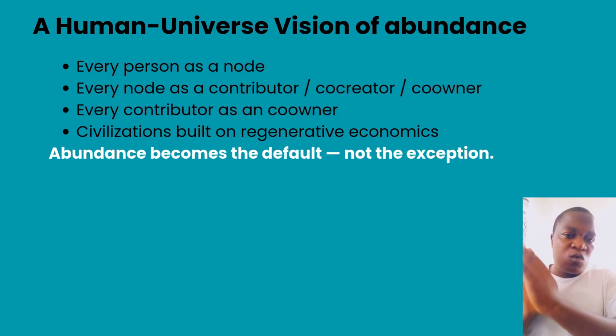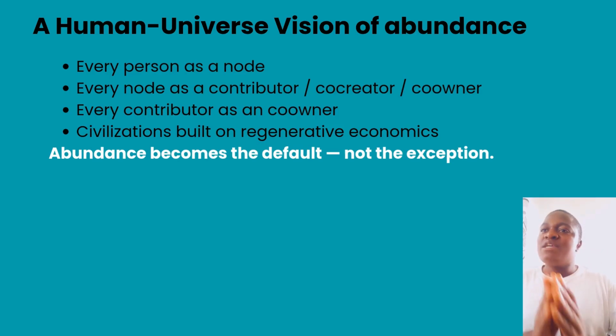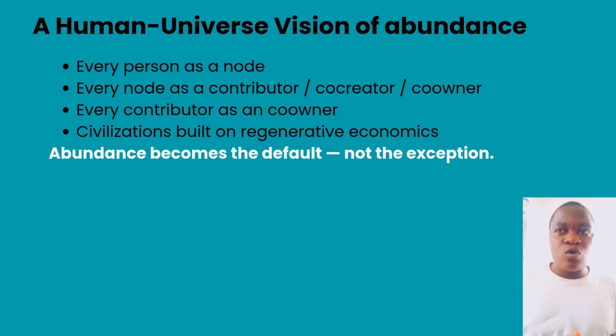A civilization built on regenerative economics. So abundance will become the default, not the exception. This is how Chipies aims to achieve a world of default abundance: through co-creatorship, through the technology and infrastructure of the Cosmocrate protocol, and through value circulation and regeneration. Thank you.